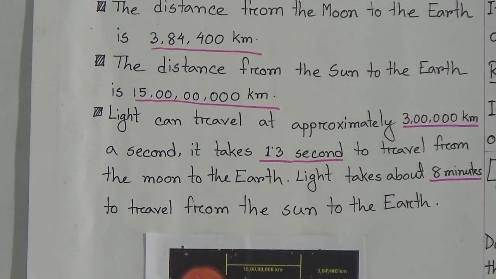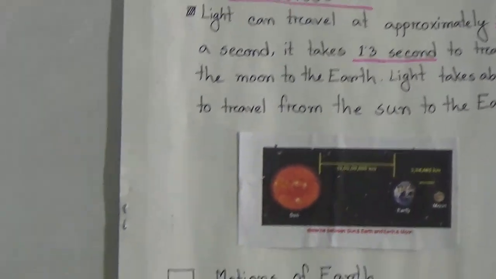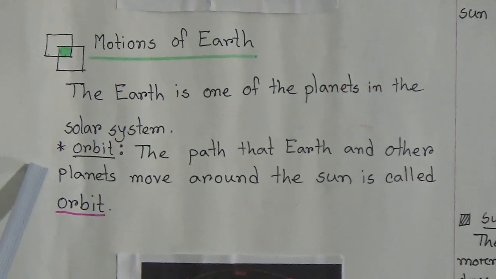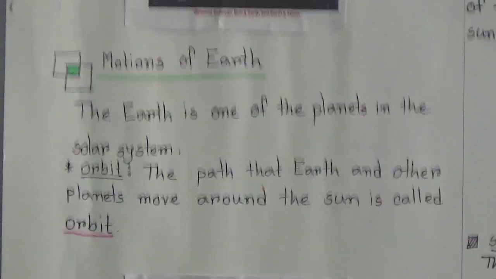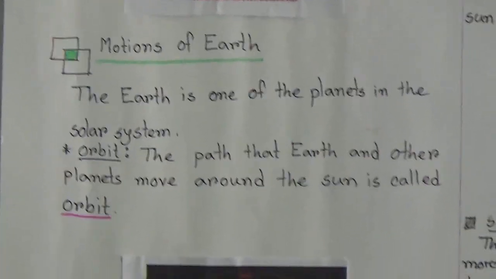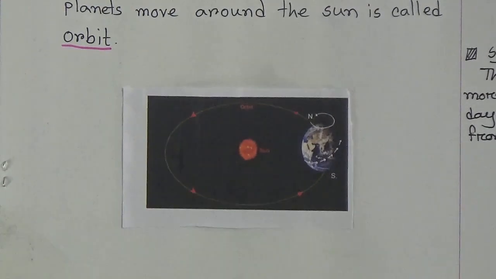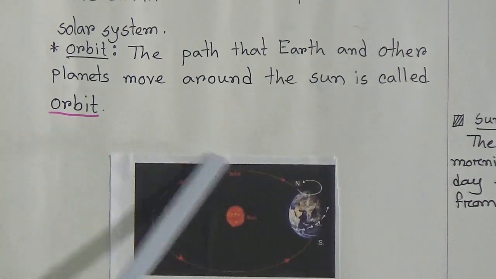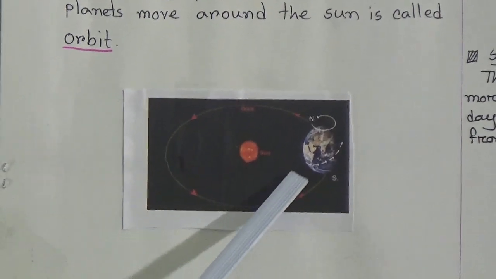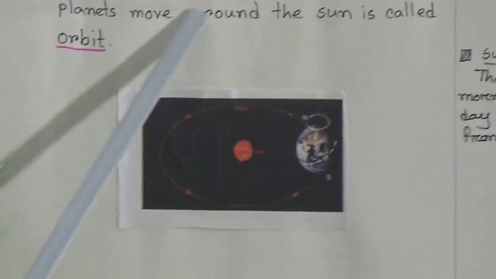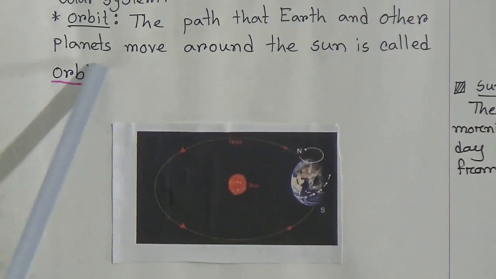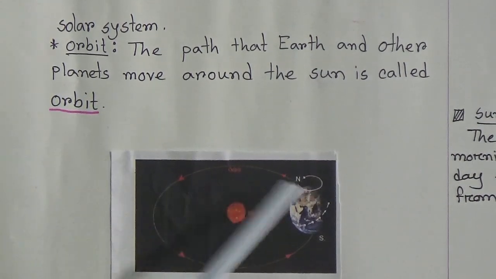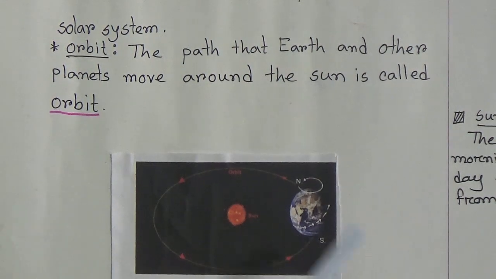Now we are going to the next point, motion of the earth. The earth is one of the planets in the solar system, and all the planets we know orbit the sun. Now, what is orbit? This is the orbit. In the picture, this indicated line is called orbit. The path that the earth and other planets move around the sun is called orbit. Do you understand? This path is called the orbit.